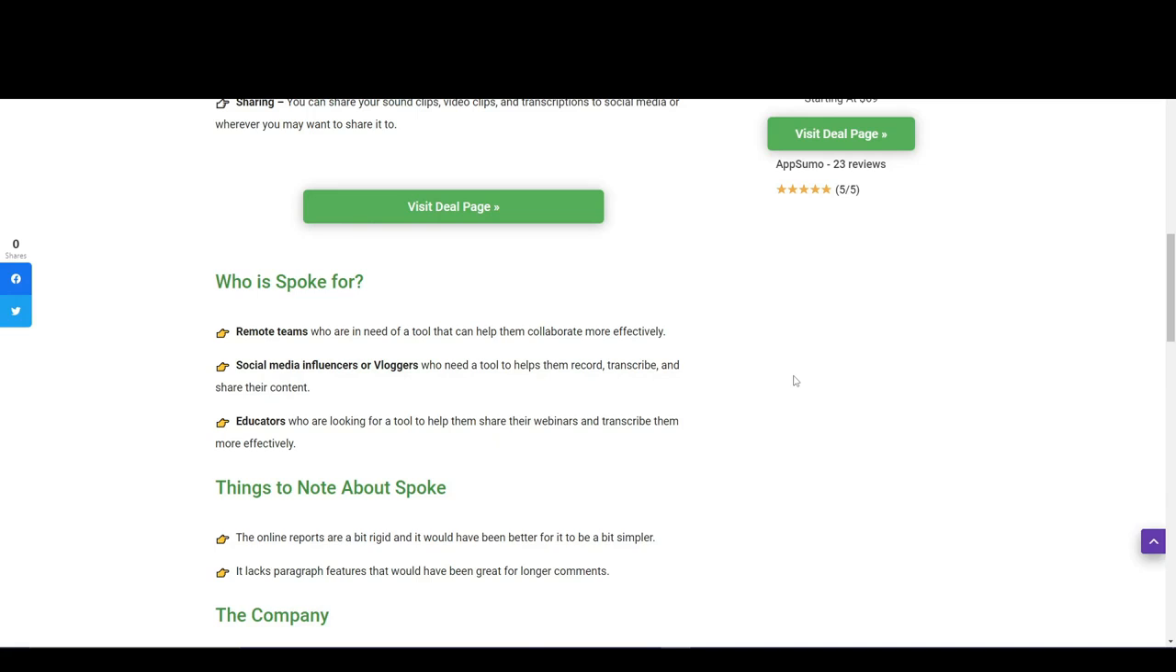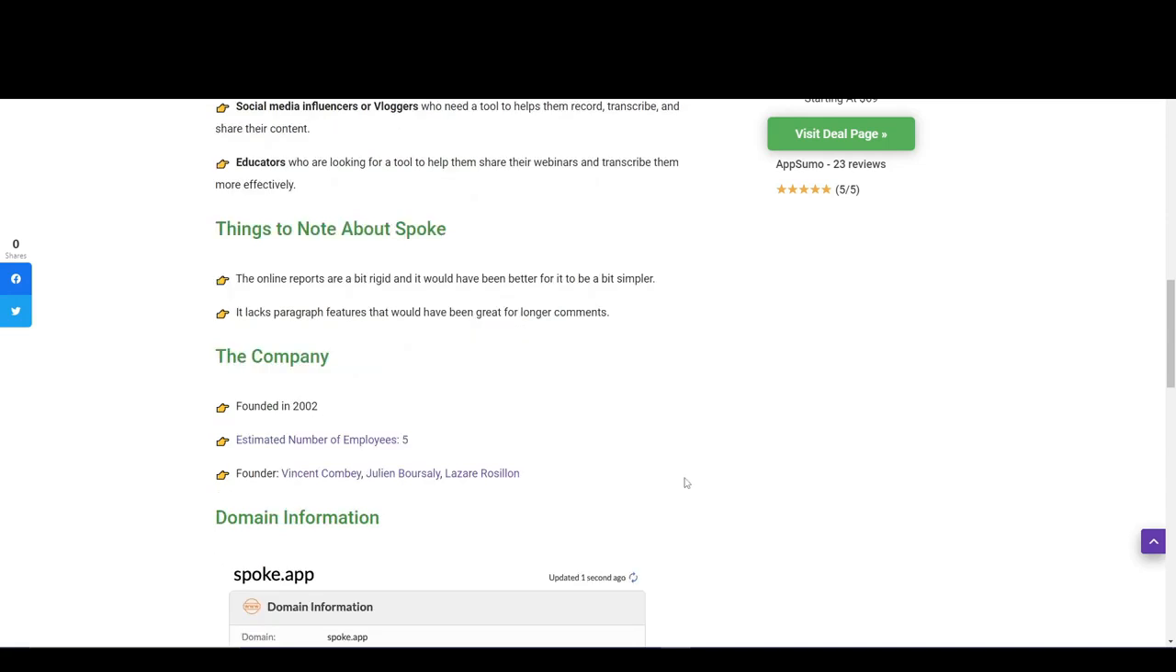And some things I will tell you to note about Spoke. The online report is a bit rigid and it would have been better for it to be a bit simpler. It lacks paragraph features that would have been great for longer comments.